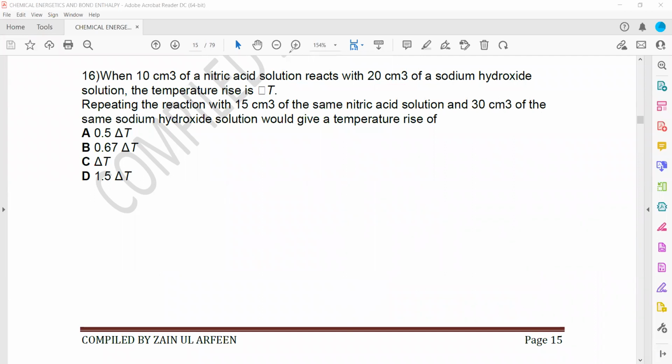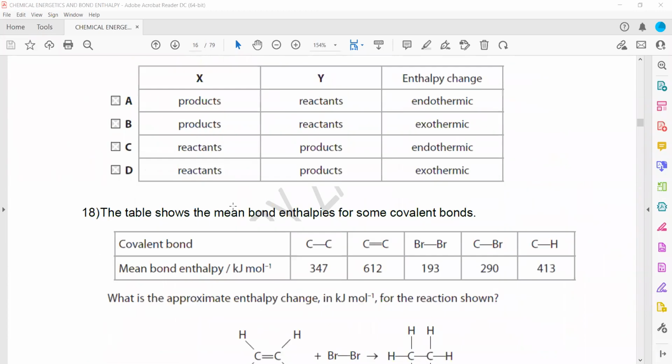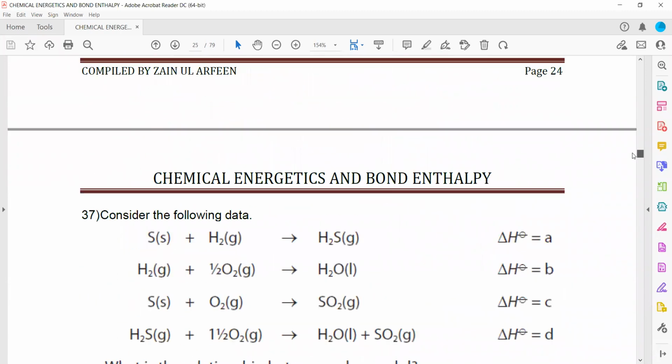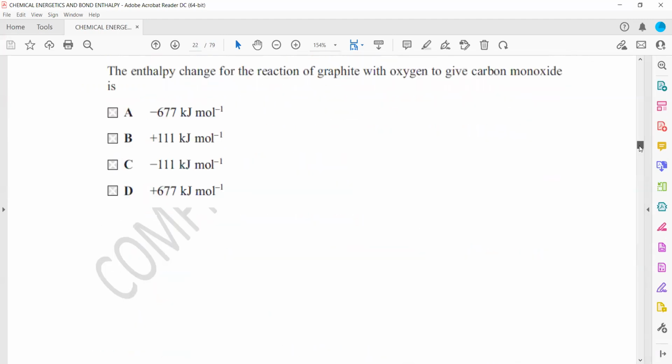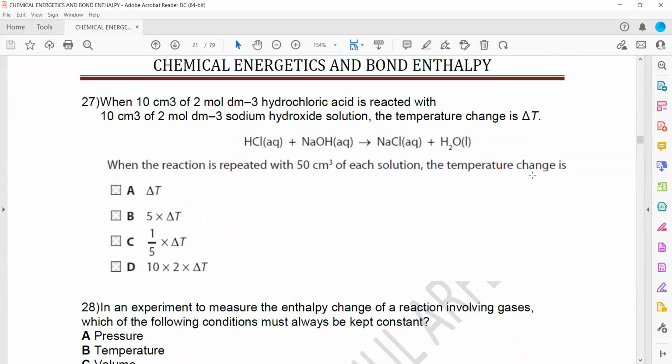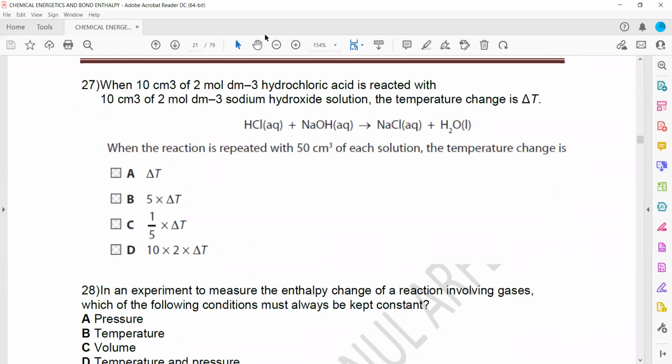And next we have ISO 1627. A similar type of question. When 10 cm cube of 2 mole per dm cube hydrochloric acid reacts with 10 cm cube of 2 mole per dm cube sodium hydroxide, the temperature change is delta T, and here the equation is given. When the reaction is repeated with 50 cm cube of each solution.